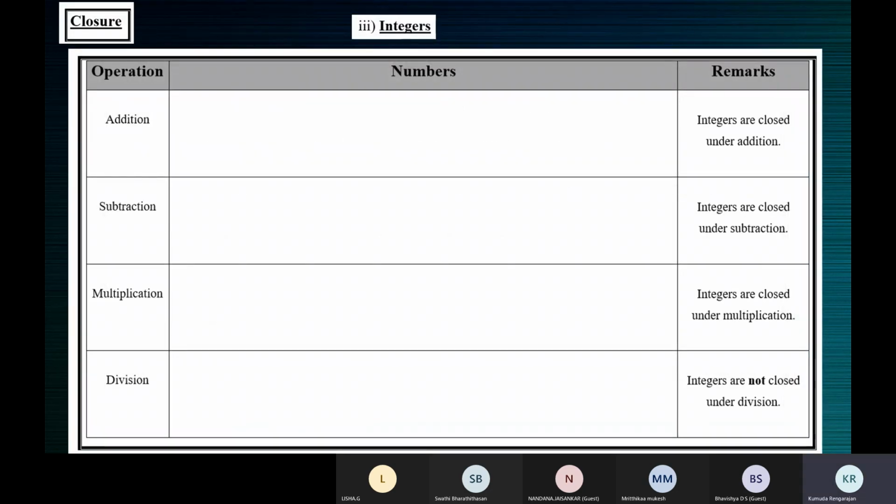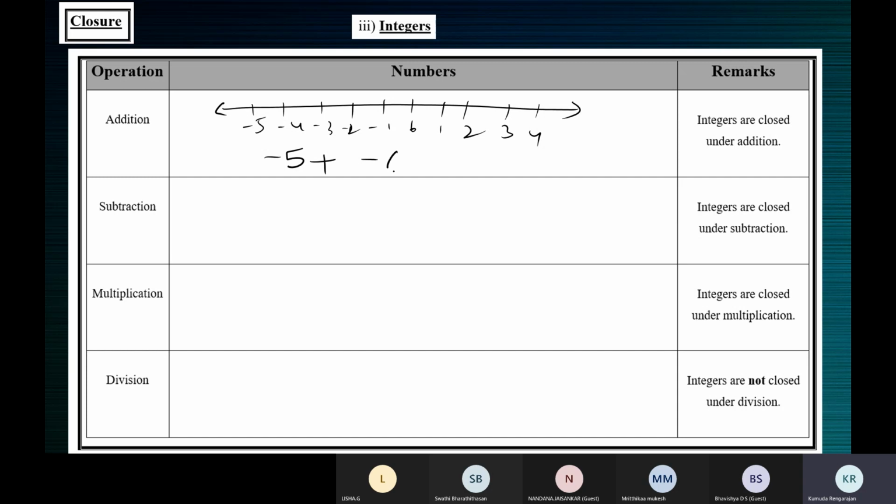Now on integers. So again, if you check, what are integers? Like -5, -4, -3, -2, -1, 0, 1, 2, 3, like this. This is the collection of integers. So the sum of two integers is always an integer. If you take -5 plus -6, the sum of two integers is always an integer.